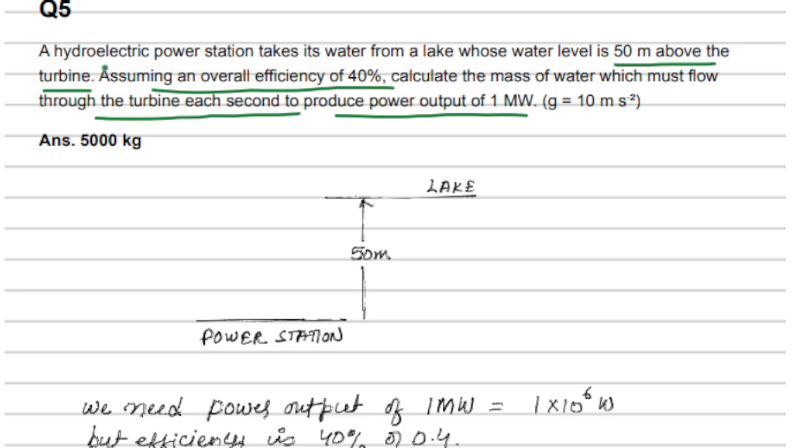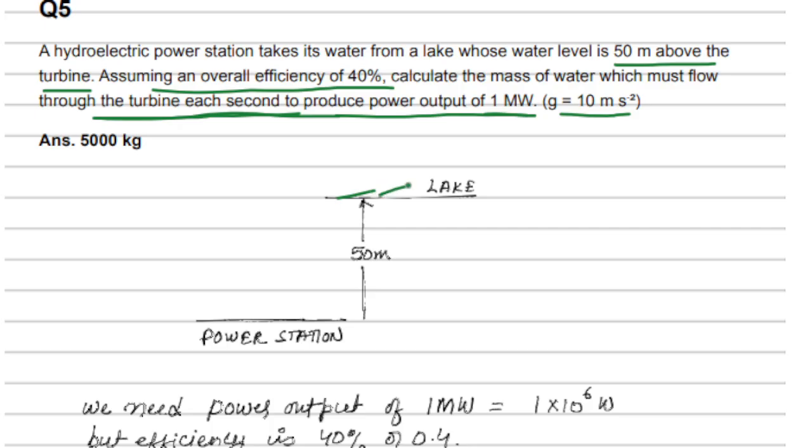A hydroelectric power station takes its water from the lake whose water level is 50 meters above the turbine. Assuming an overall efficiency of 40%, calculate the mass of water which must flow through the turbine each second to produce the power output of 1 megawatt. 1 mega is 10 to the power 6. And g we have to take as 10 meters per second squared. So here is a rough diagram.